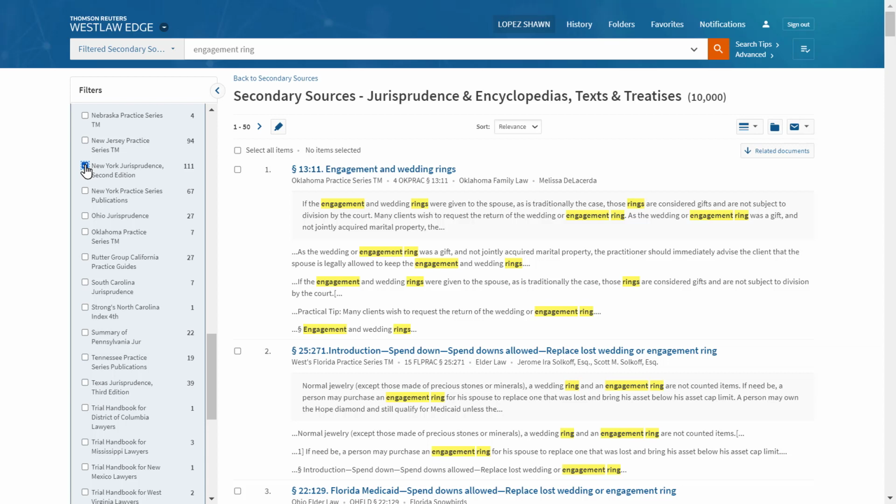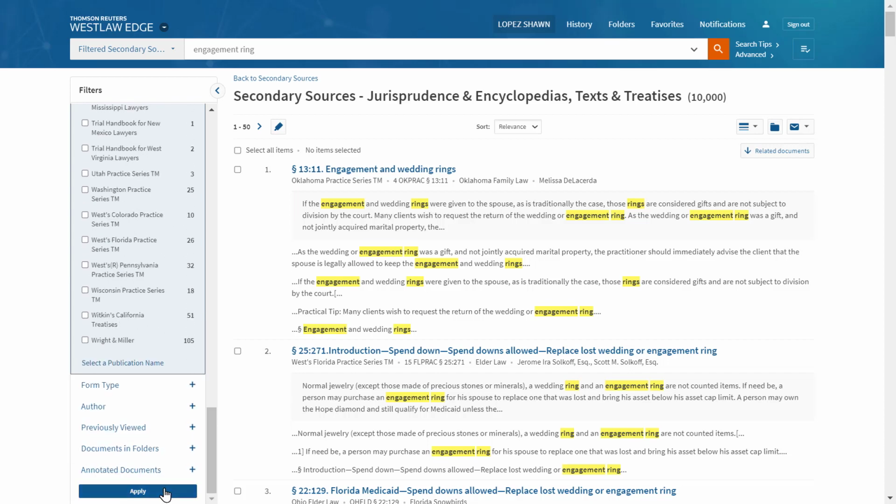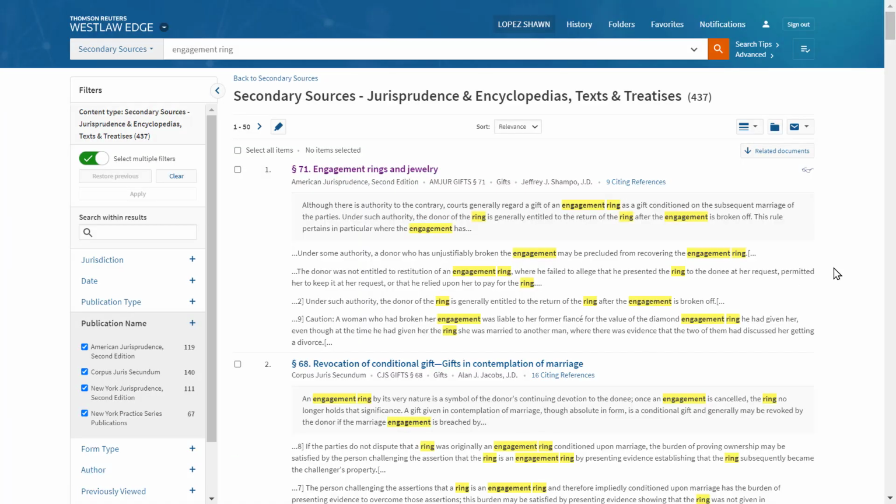Let's also include a state-specific practice series, which tend to be a bit more detailed than legal encyclopedias, but are equally, if not more helpful. Let's select New York Practice Series. Now click Apply. All right, this first result looks like it might be what we're looking for. Let's take a look.